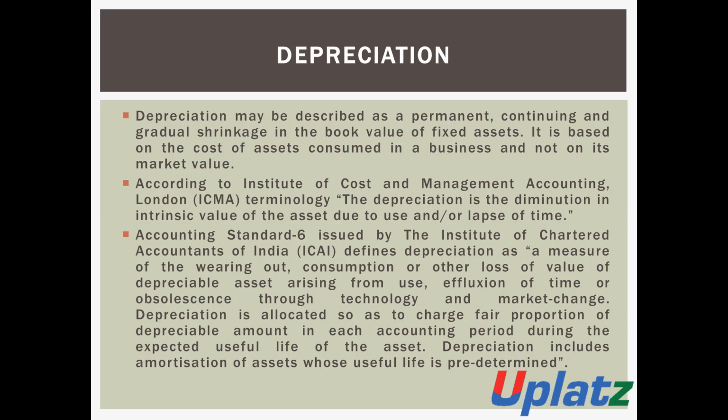The depreciation is allocated so as to charge a fair proportion of the depreciable amount in each accounting period during the expected useful life of the assets. The amount of depreciation is properly bifurcated during its expected useful life. The amount of depreciation includes amortization of assets whose useful life is predetermined. Depreciation also includes the amortization of assets whose useful life is predetermined.